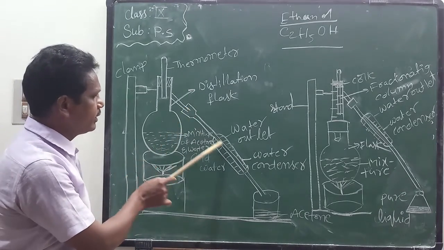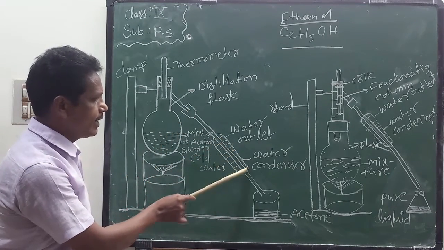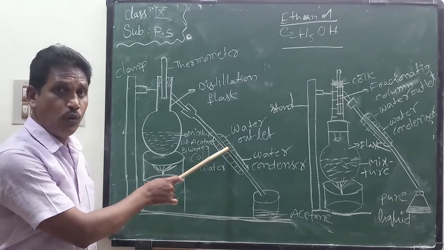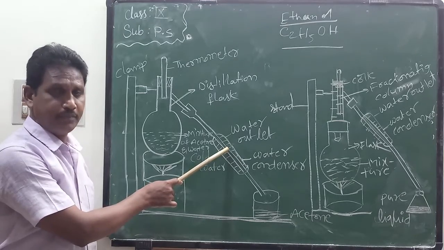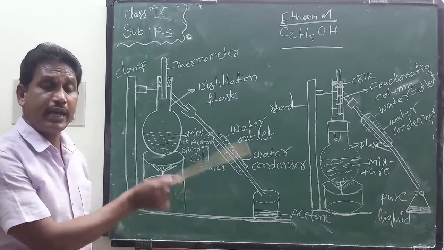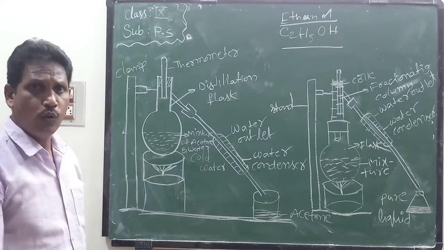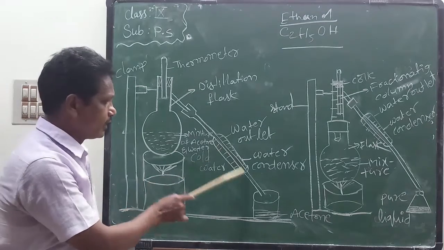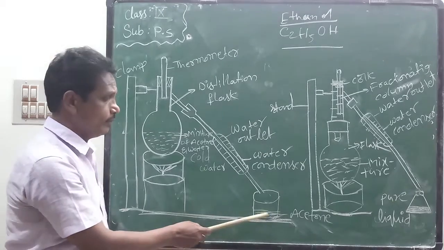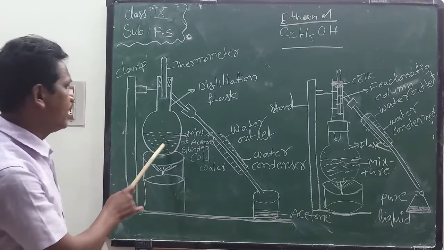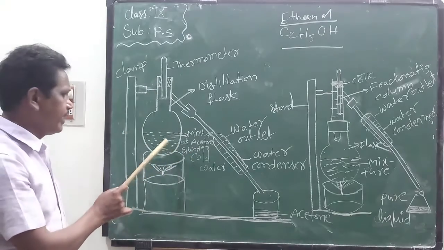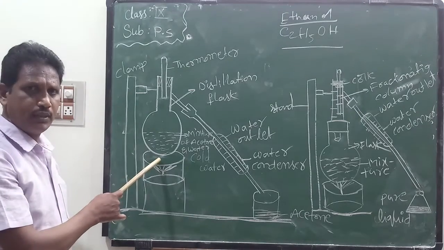This is the condenser. Condenser means the vapor is condensed or cooled and converted into liquid state. This is the distillate, the acetone solution. Take a mixture of acetone and water in the distillation flask and heat it.